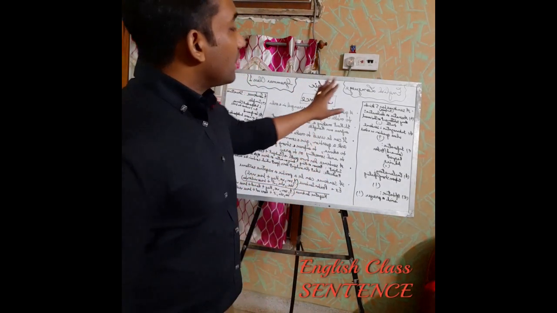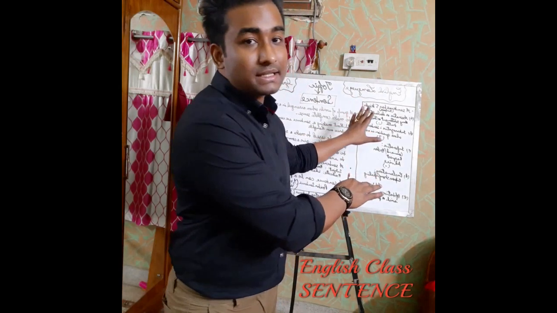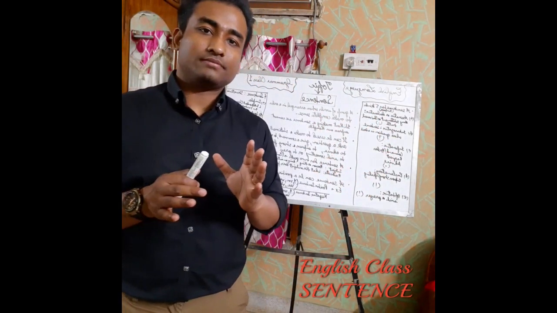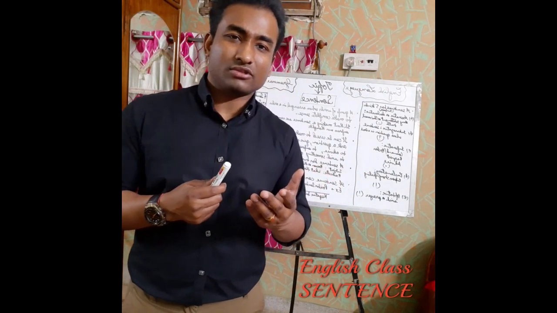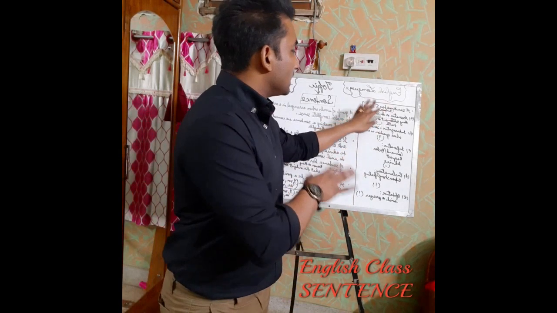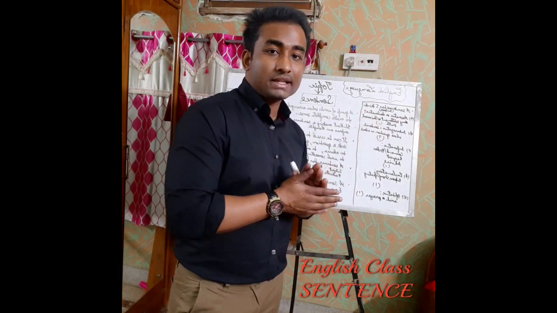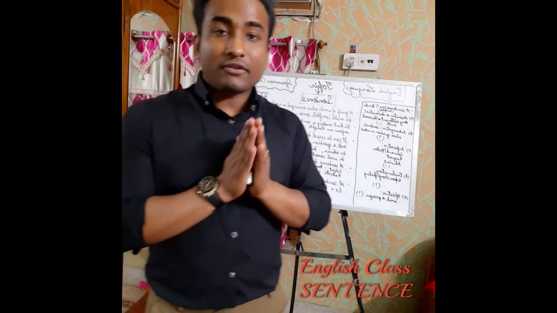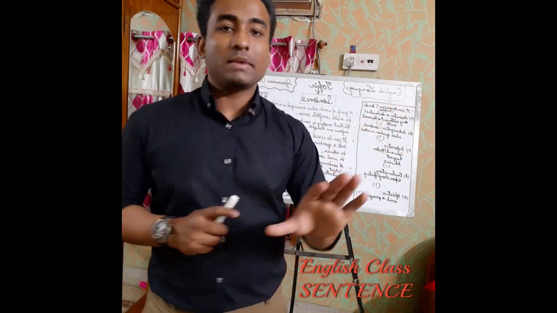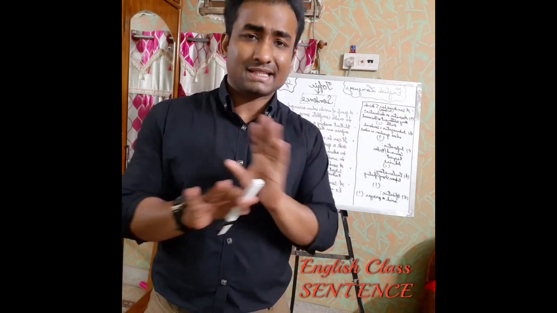After this we'll learn the most important part, that is the kinds of sentences. So a sentence is basically of four kinds, but there is another one, so we can say there are five. Okay, so five kinds of sentences are there. Number one, assertive or declarative sentence. Under assertive or declarative sentences, you have to just remember one thing, that any statement or universal truth is an assertive or declarative sentence. Any statement means any statement.